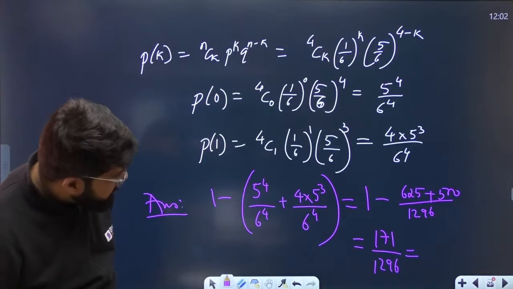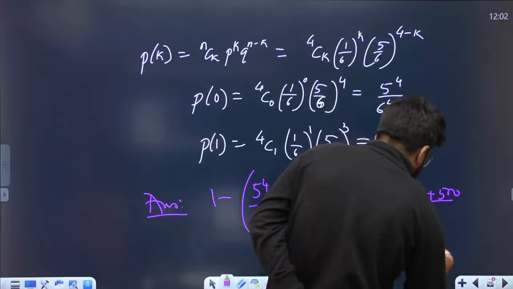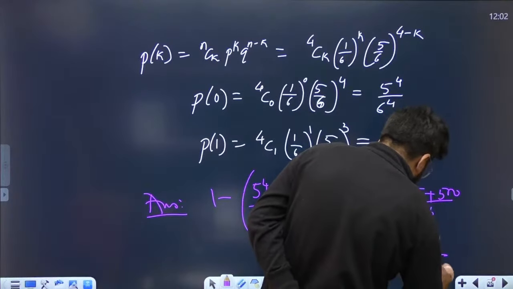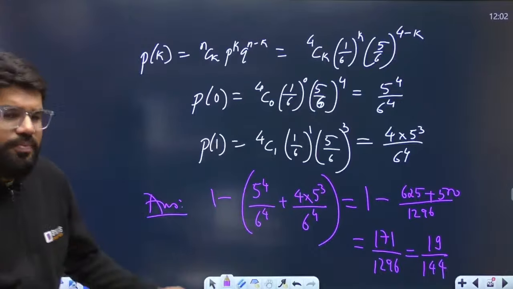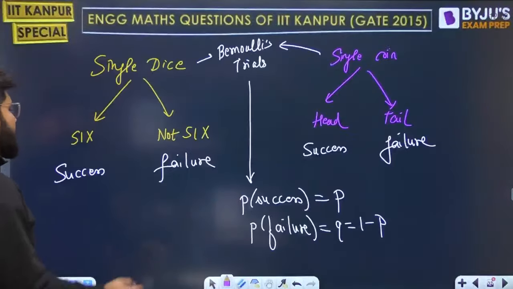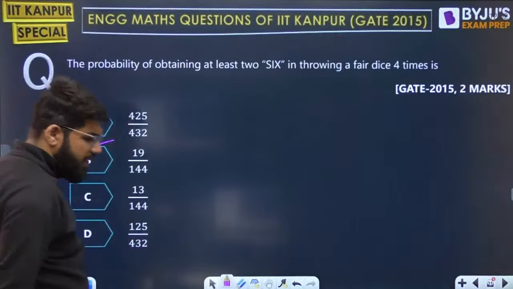Yes, and if I cancel, they're correct. So just cancel with a factor of 9. You will get 19 by 144, just to match the option. Okay, 19 by 144. You just cancel with the factor of 9. You get the answer B.